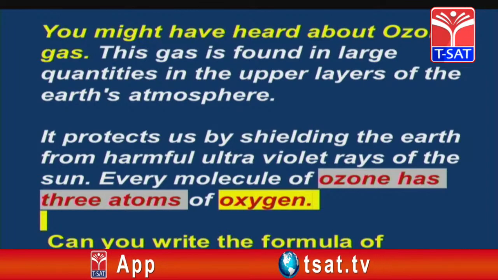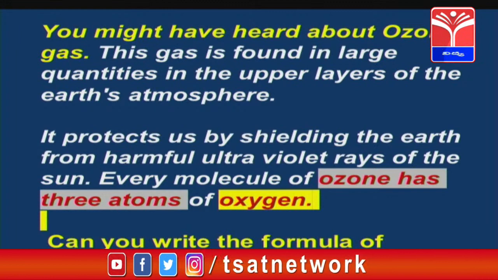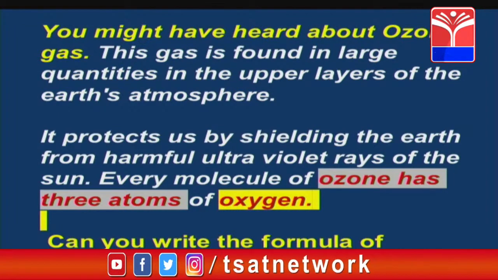So, can you write the formula of ozone? In ozone, how many oxygen atoms are there? 3 oxygen atoms are there. First of all, we have to write the symbol of the oxygen atom, which is O. Then how many oxygen atoms are there? 3. That is why we write 3 as a subscript after the symbol. So, it is written as O3.